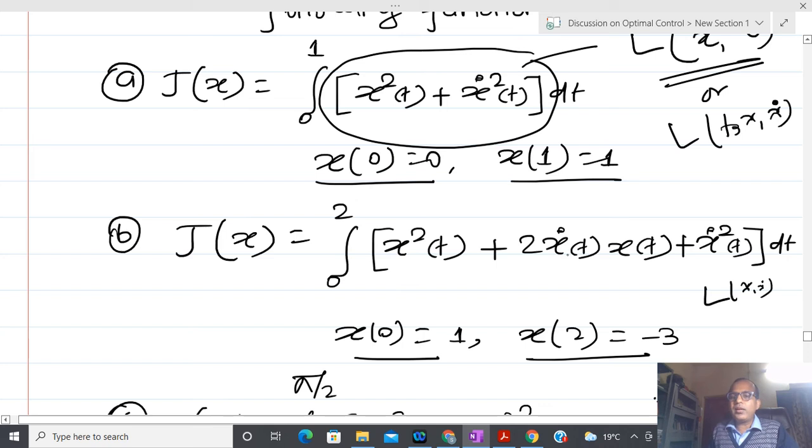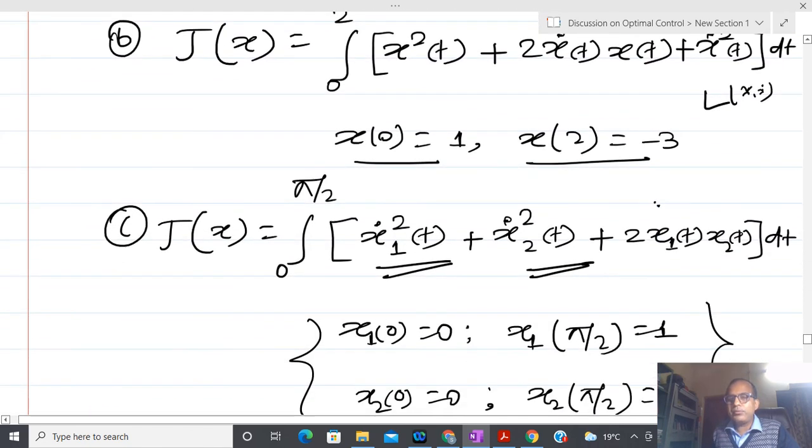In the second also one Lagrangian equation is there, that is dou by dou x of L minus d by dt of dou L by dou x dot, and after that you have to solve it by putting in the initial conditions.